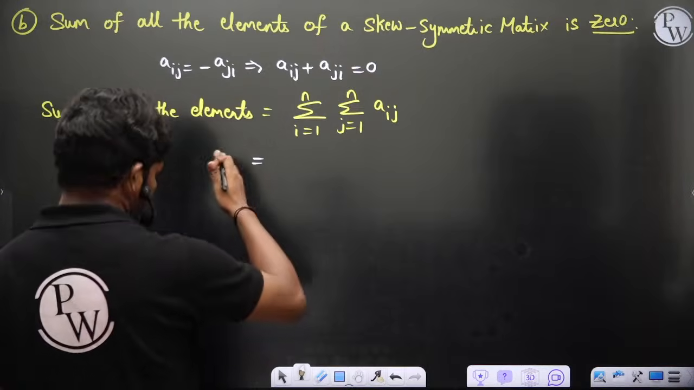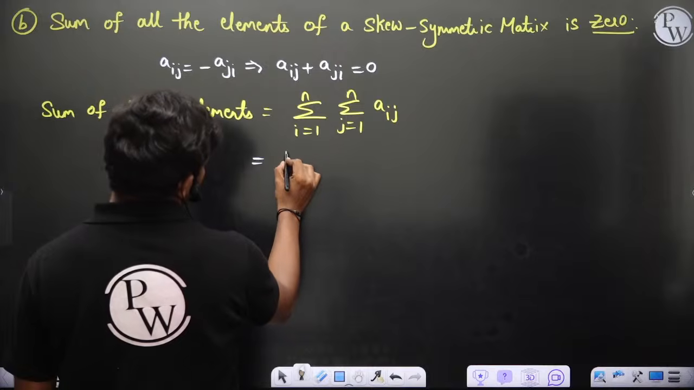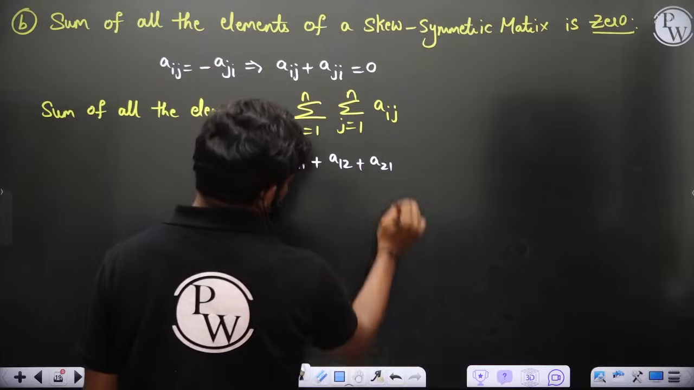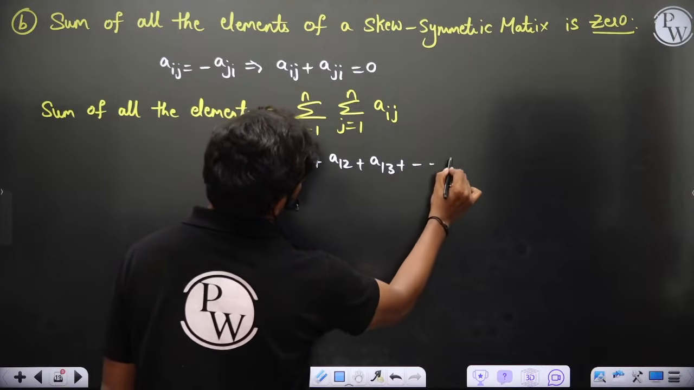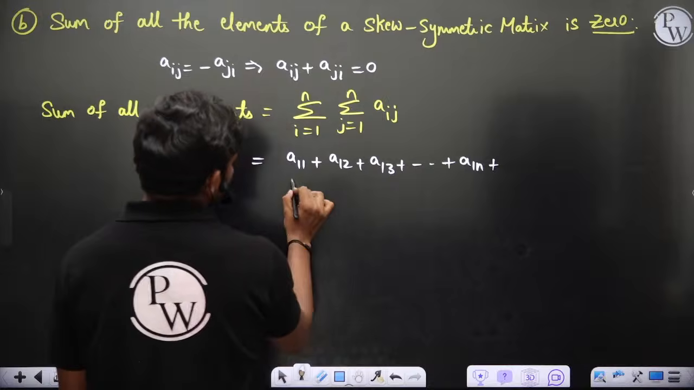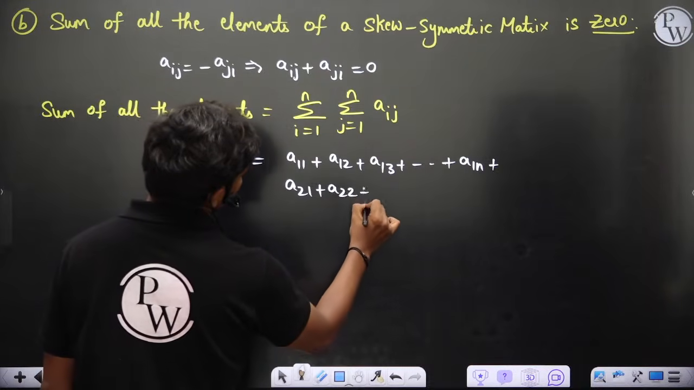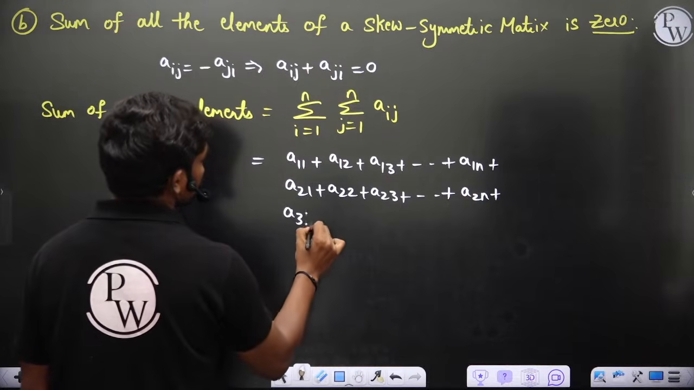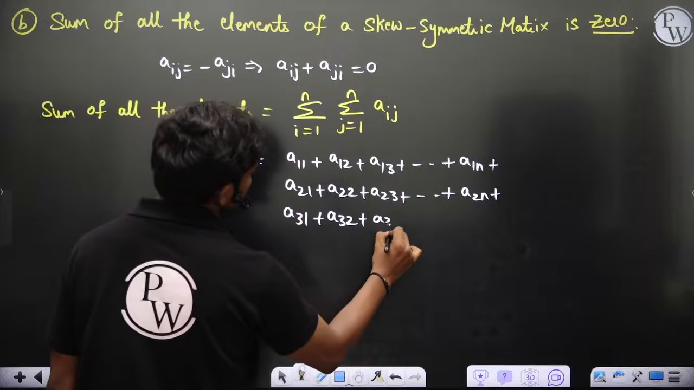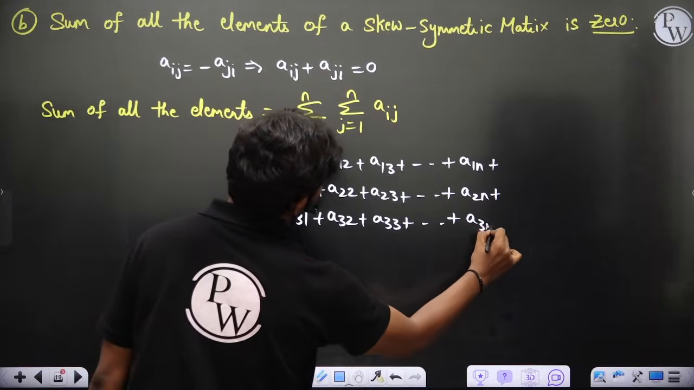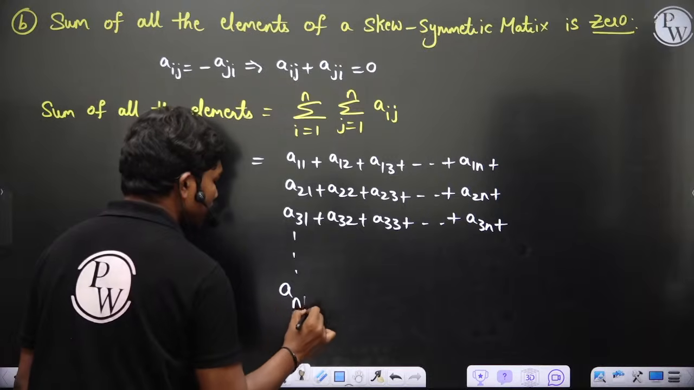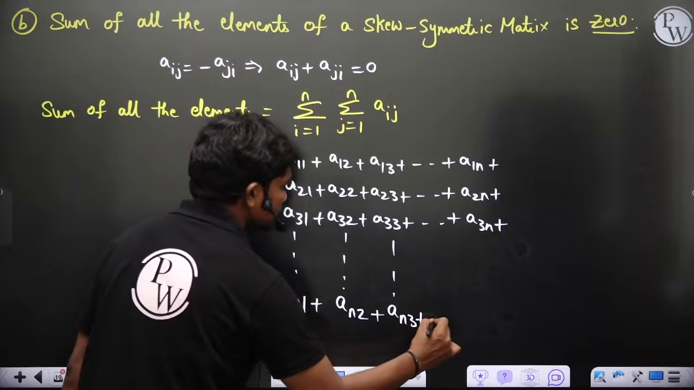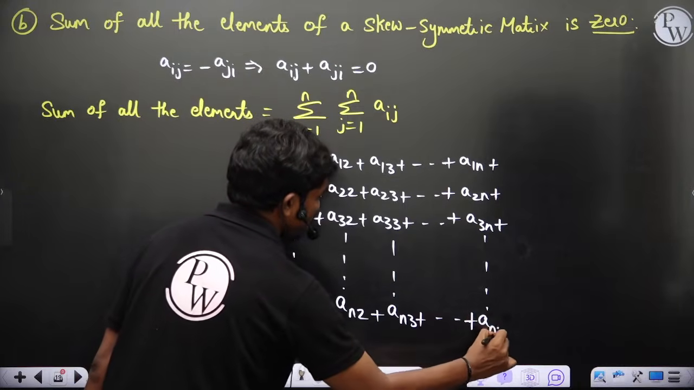This expression, if you just expand, you will have sum of all the elements: a11 plus a12 plus a13 and so on plus a1n, plus a21 plus a22 plus a23 and so on a2n, plus a31 plus a32 plus a33 and so on a3n, and if this goes on, you'll have an1, an2, an3. Will you all agree?